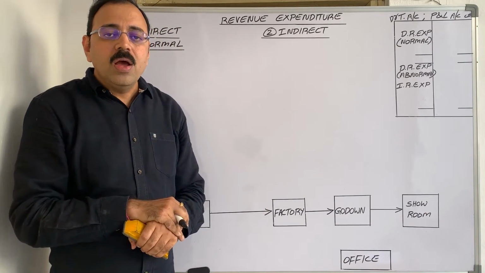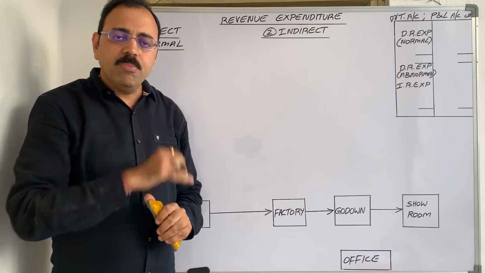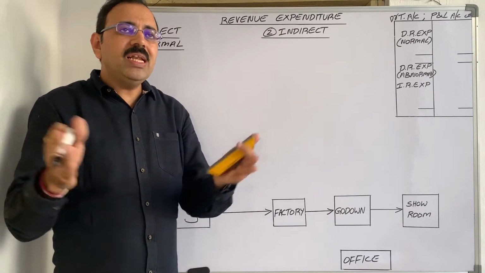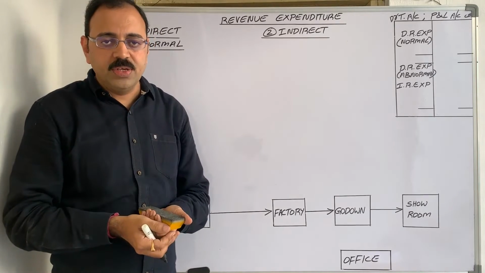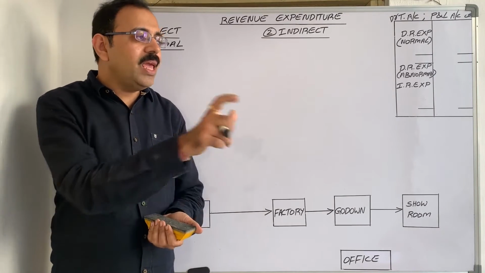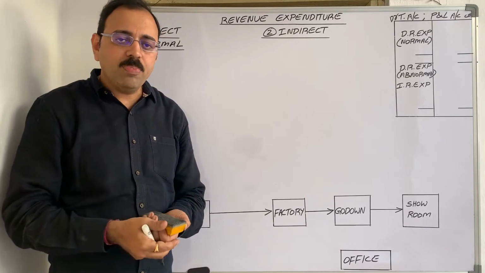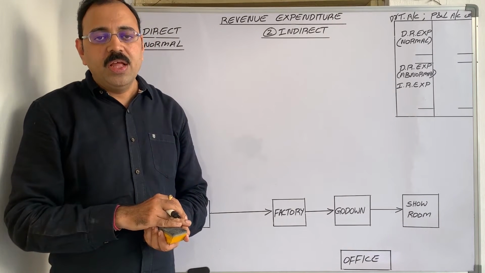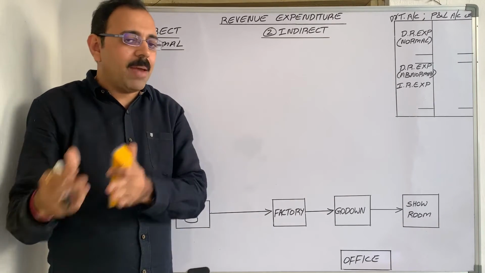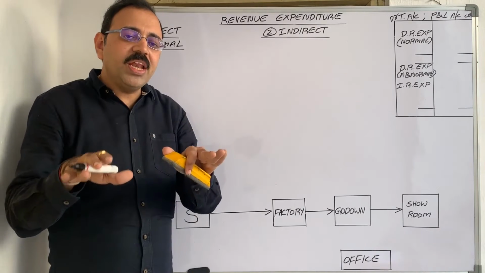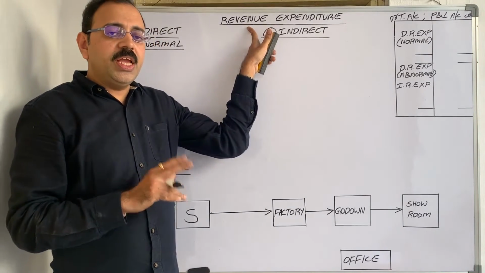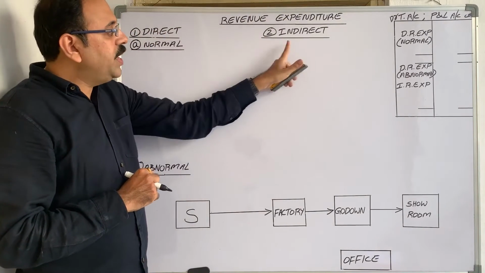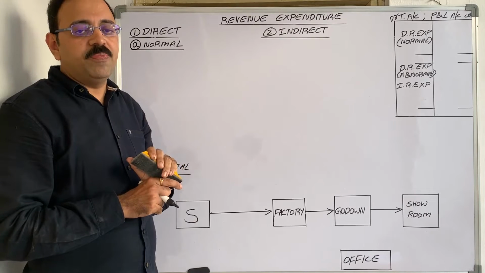For example, ordinary repair expenditure to machines. If this expenditure is incurred, then machine capacity is not going to be increased. It is to be maintained. So the same earnings we can maintain for a long period. But if you don't spend that repair expenditure, then slowly that machine will become damaged and your present earnings will decrease. Revenue expenditure is divided into two types: direct revenue expenditure and indirect revenue expenditure.